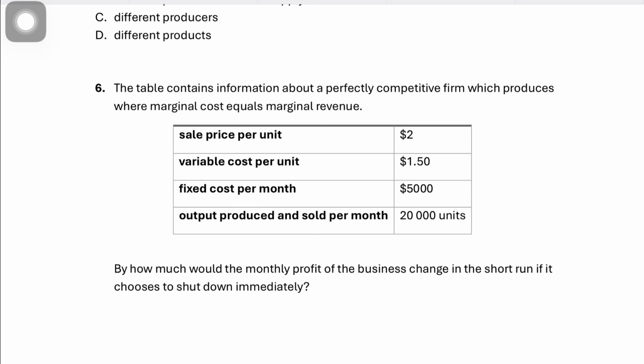Now let's calculate the current profit. So let's calculate the revenue. Revenue would be price times quantity. The price is $2 times the quantity of 20,000 units, which makes the revenue 40,000.